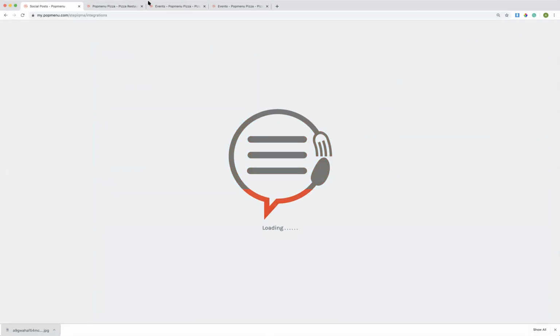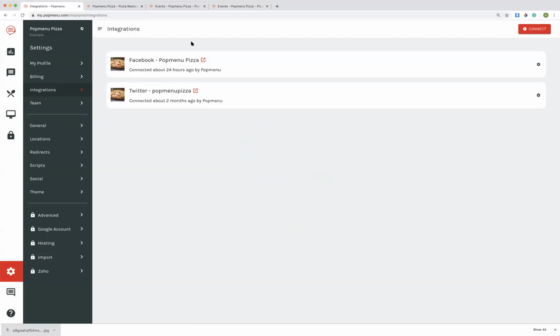And while this is loading, Tracy asks, will Instagram be available to tie into my Popmenu? So we are in the process of developing a mobile app, and that will allow for Popmenu to prompt posts to Instagram, which is going to be a game changer.